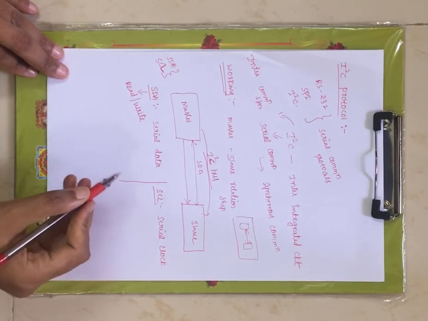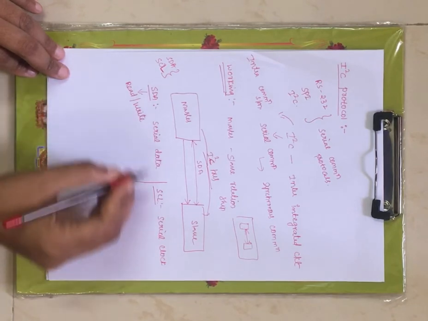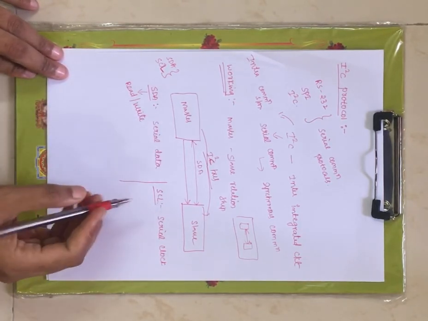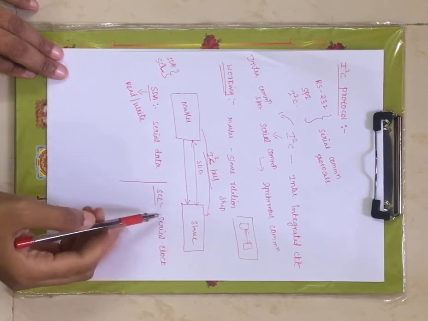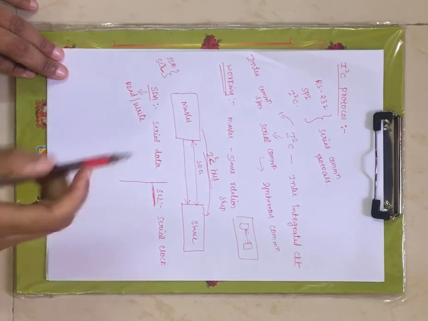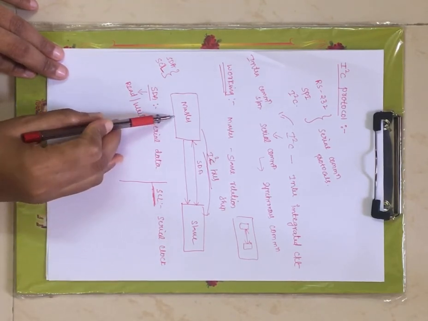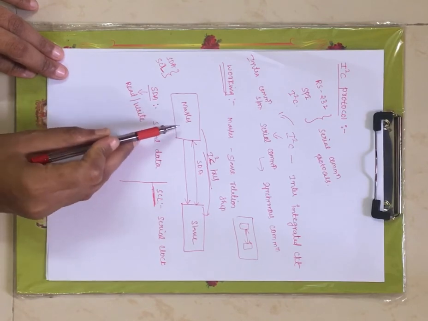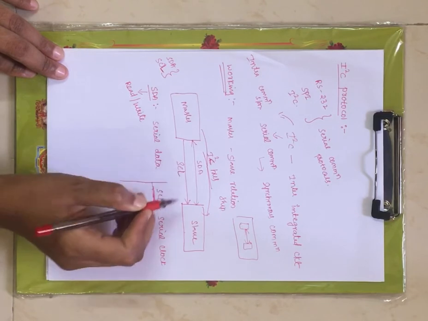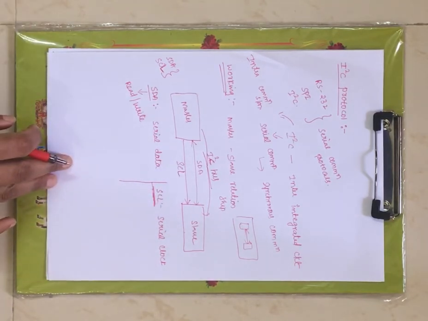Now coming to serial clock. The master will generate the clock signal, and that clock signal is carried to the slave through the SCL line. SCL is the physical line that is responsible for carrying the clock signal from master to slave, right? Now these are the operations of your SDA and SCL.